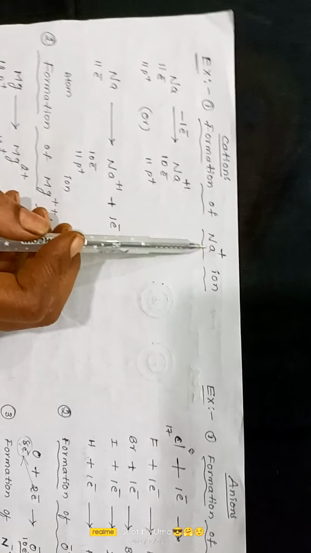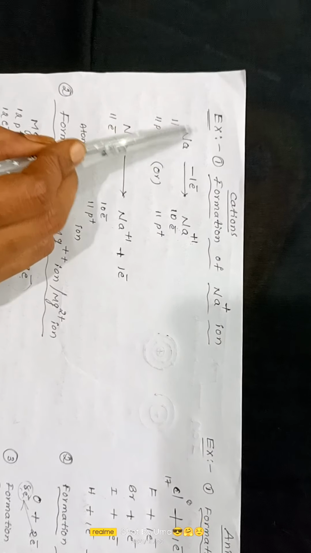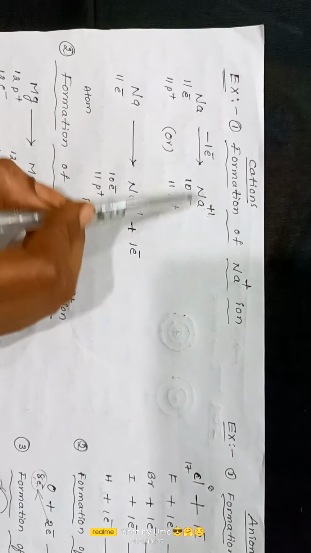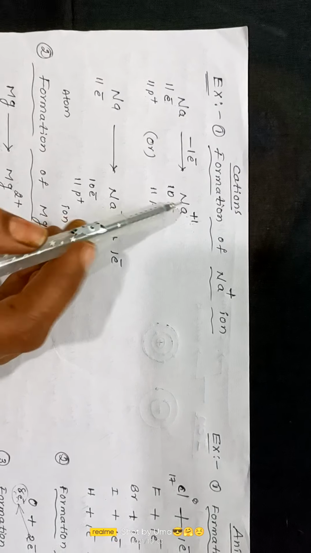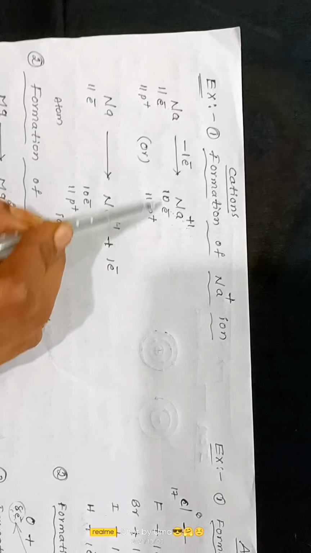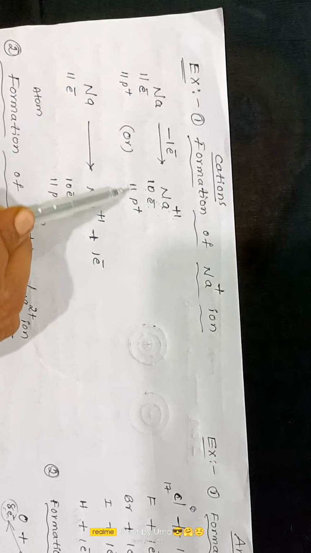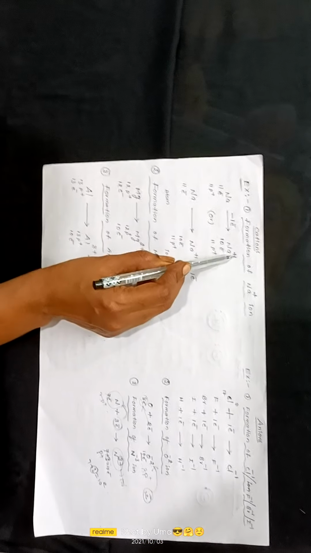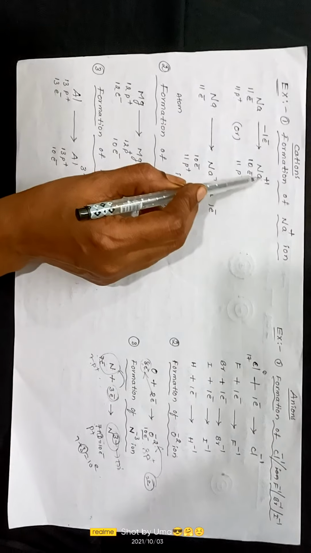Formation of the Na plus ion. This is the sodium atom, which contains 11 electrons and 11 protons in the neutral state. By losing one electron, the sodium atom will become a sodium ion. When you observe the number of electrons in the sodium ion, there are only 10 electrons, which is not equal to the 11 protons. So one unit of positive charge is more than the electrons. That's why you have to write one positive unit on the Na.